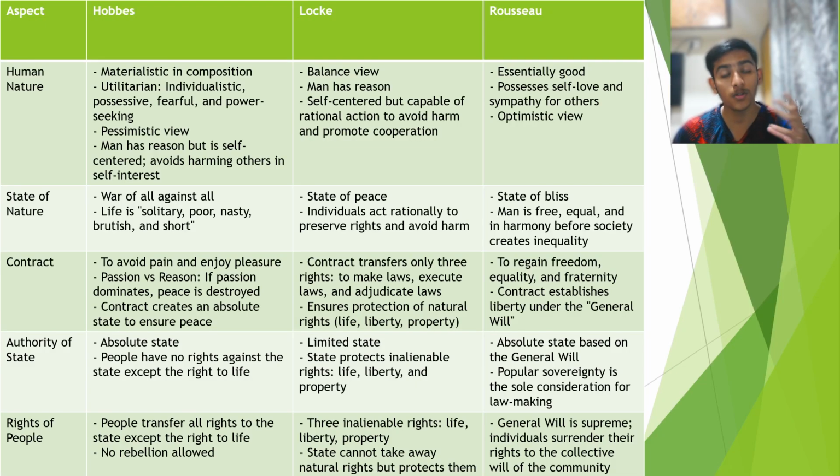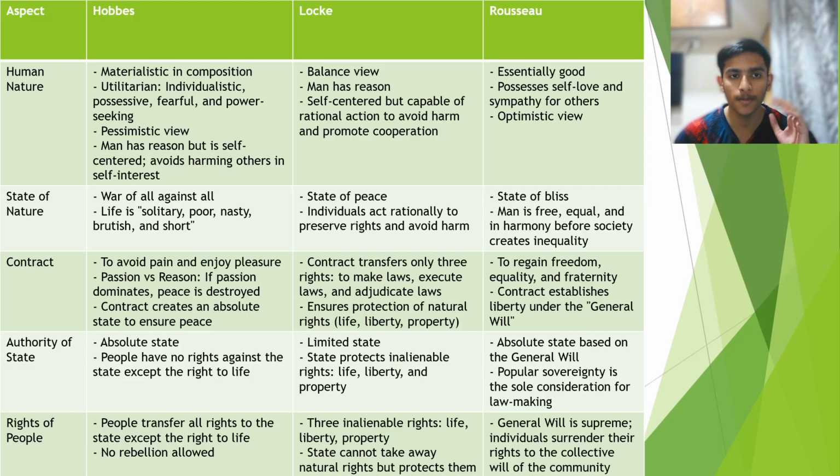Basically this social contract theory establishes how people submitted their rights and created a state. Mainly three thinkers are there: first Hobbes, second Locke, and third Rousseau. We'll go one by one in detail. They have divided the main categories or steps in the creation of the state. Firstly, human nature: what was the nature of human beings at the time they gave this theory. Then the state of nature, that is, what their surroundings were, then how a contract was made and authority was given to the state, and what the rights of people were at that time. This is basically the stepwise way they have given the social contract theory.